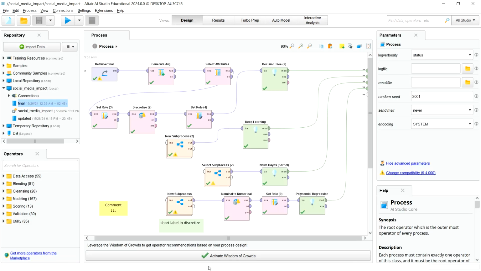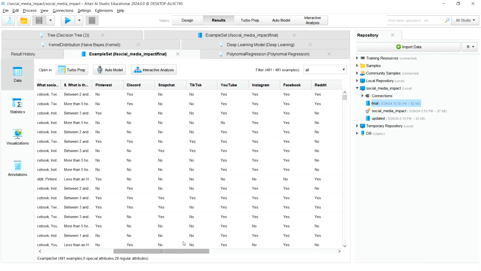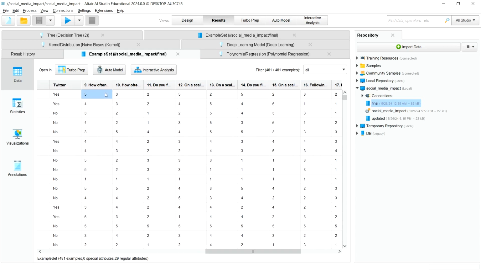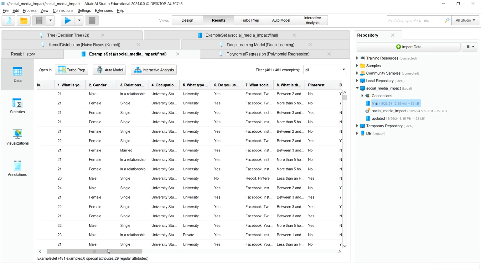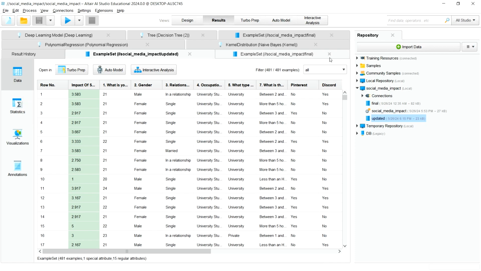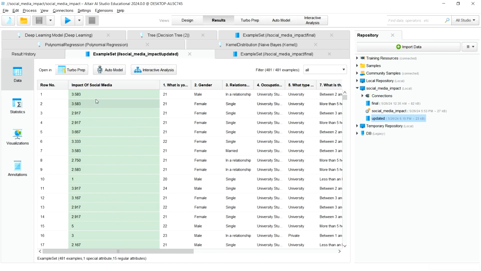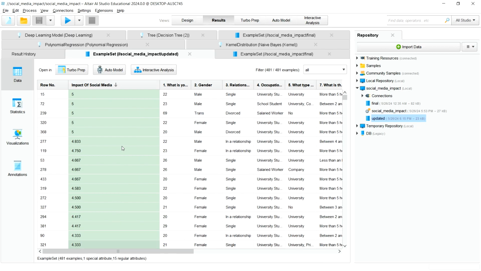In the main CSV file, which is the final CSV file, we had these 12 attributes, and we averaged them in the design sector to see the decision tree and other things. Instead of doing that, I have created another CSV file in which the averaged value is pre-calculated and put in this attribute, which is the impact of social media.